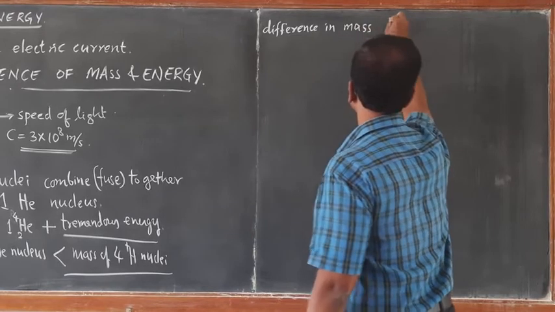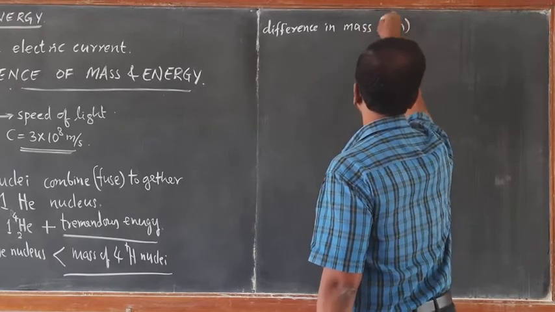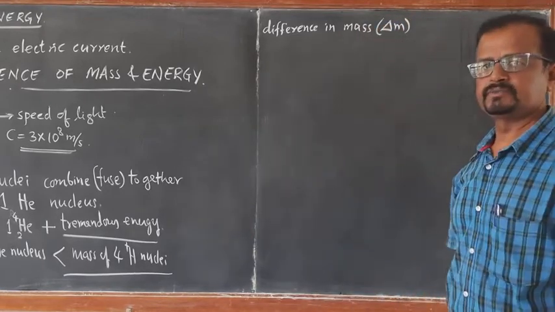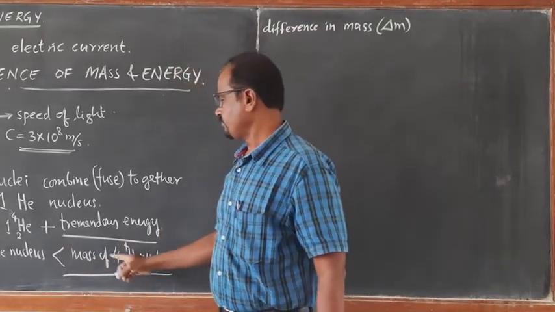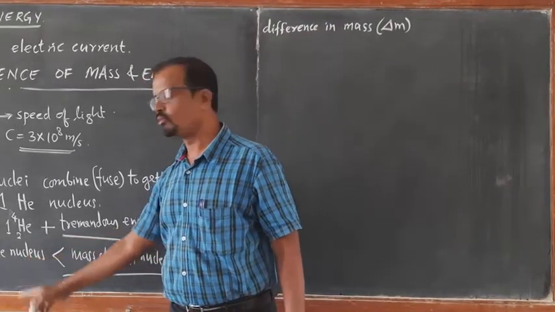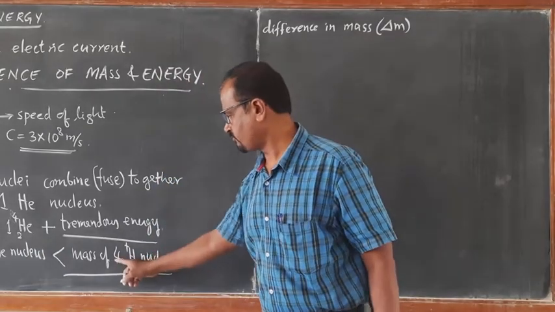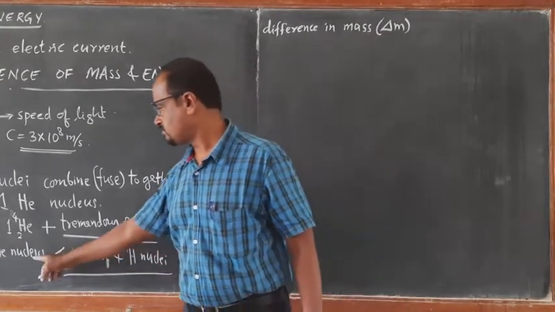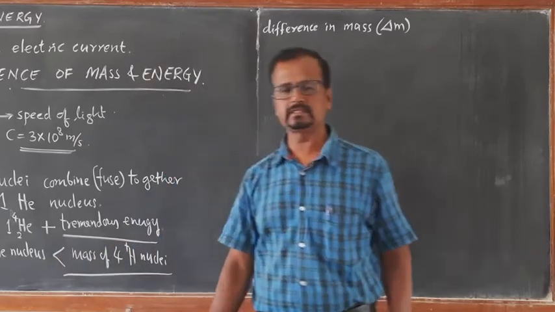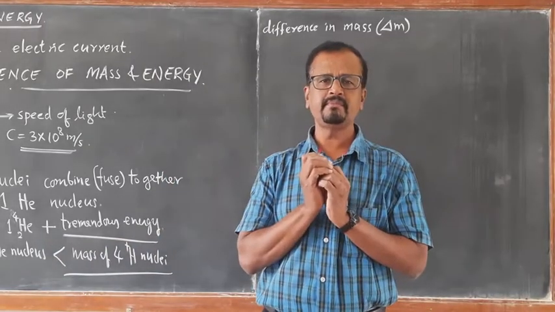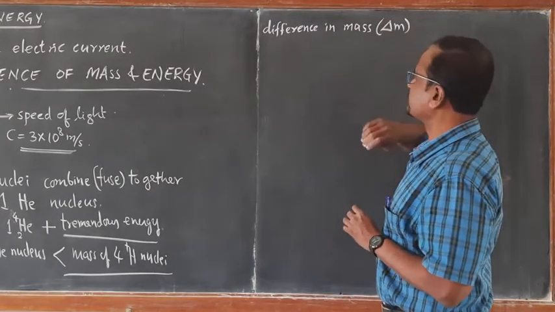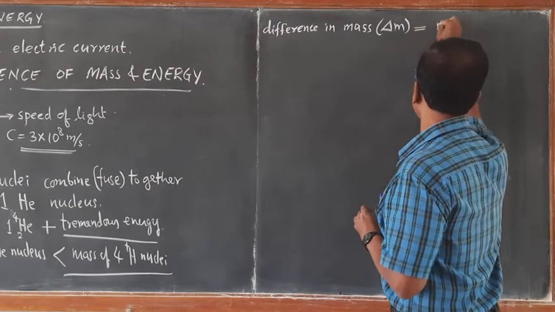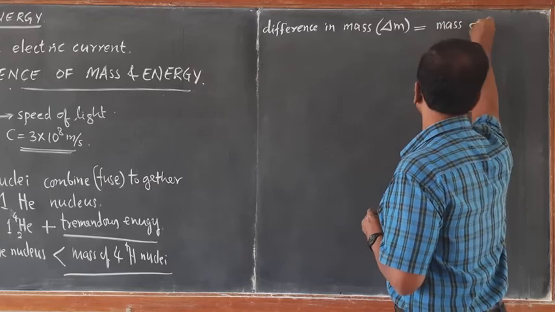The difference in mass is denoted by delta M, which is the mass of 4 protons minus the mass of 1 helium nucleus. This is called mass defect.